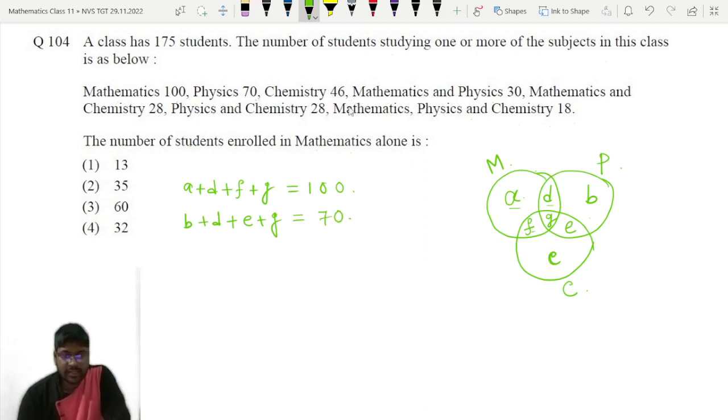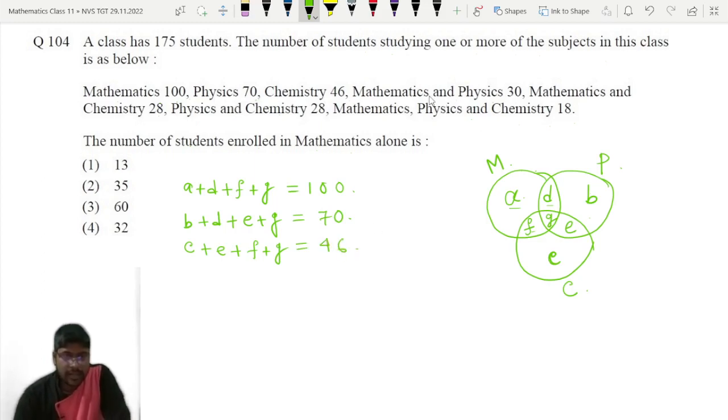Now chemistry 46. I think you have got the trick we are trying to apply here. Chemistry means C plus E plus F plus G, that is equal to 46.